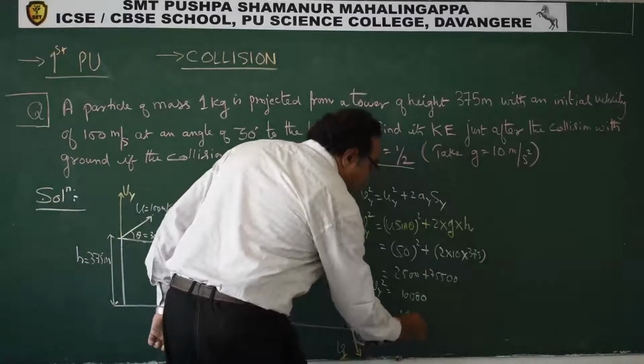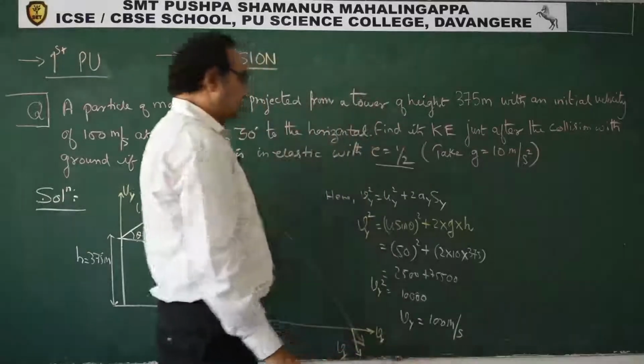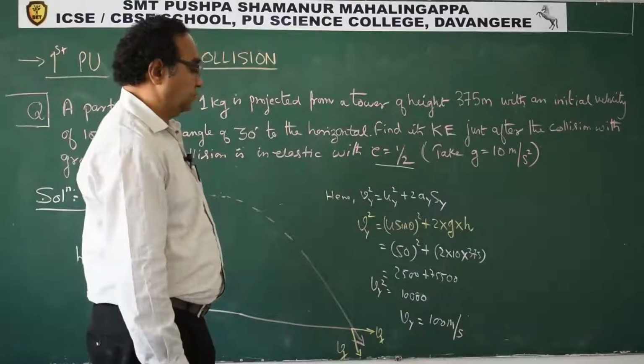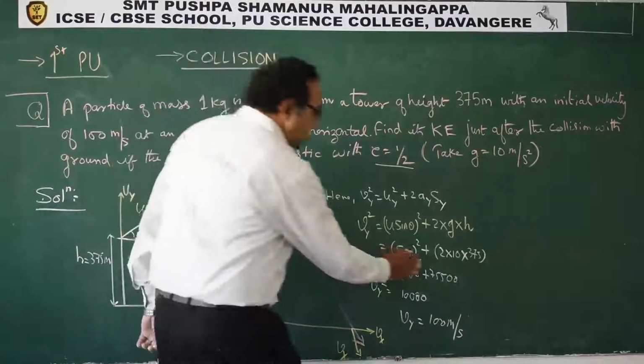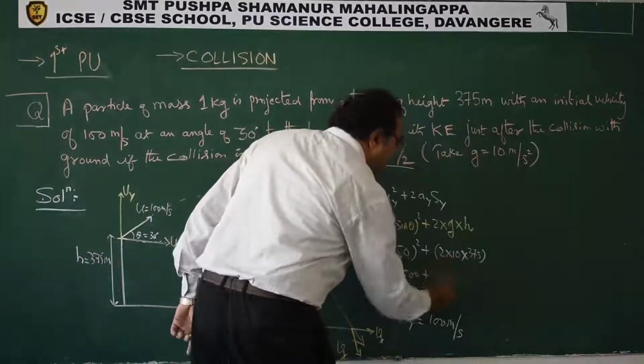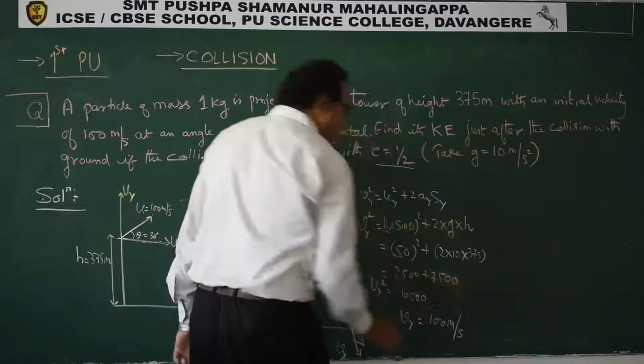So Vy is equal to 100 meter per second. This is what we are getting. Simplify this equation and this is what you get.